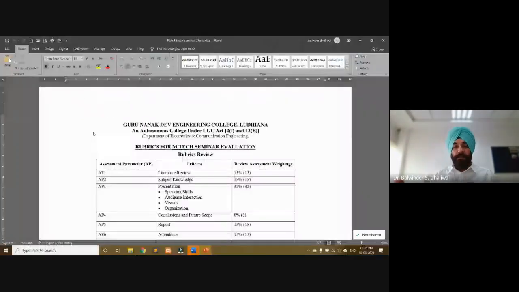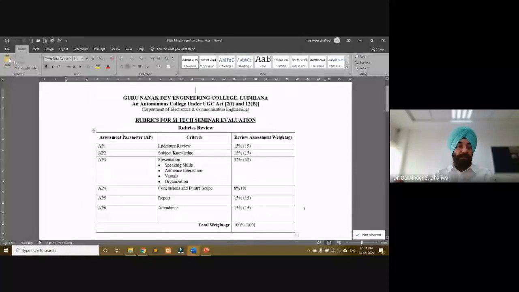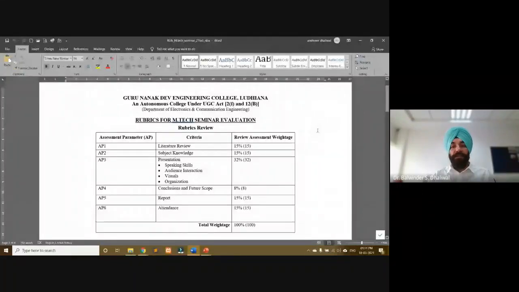Okay. So this rubric we developed in my previous college, Guru Nanak Dev Engineering College, Ludhiana. We used it for the MTech seminar evaluation. Some of my colleagues are connected in this session also, so they might be able to recognize that it is the same rubric which we used for MTech seminar evaluation. In this, we can see that this rubric was used for seminar evaluation, and this seminar evaluation was basically of 100 marks.